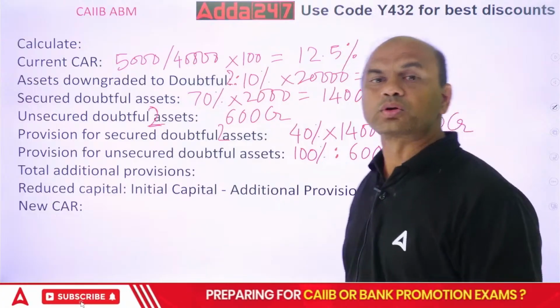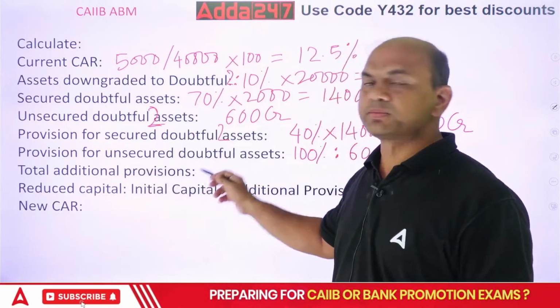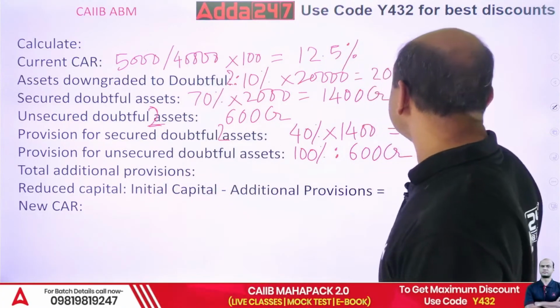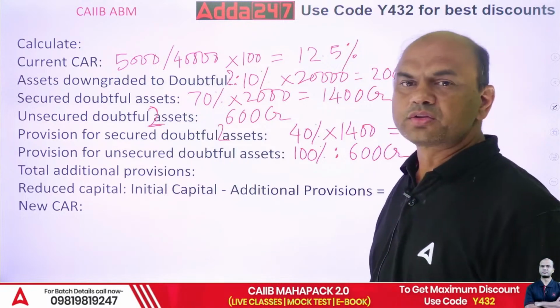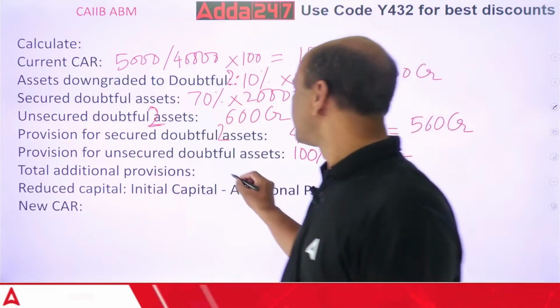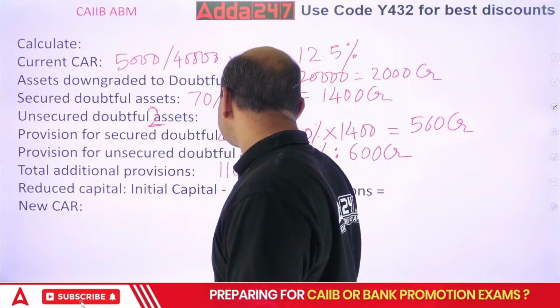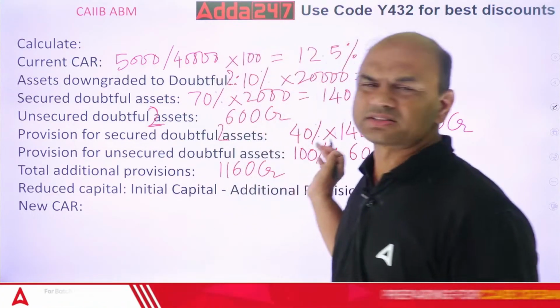So what is my total provision now? See this total additional provision. What is it? Add this 560 plus 600. So 1160. 1160 CR. So simple case study it is, right?